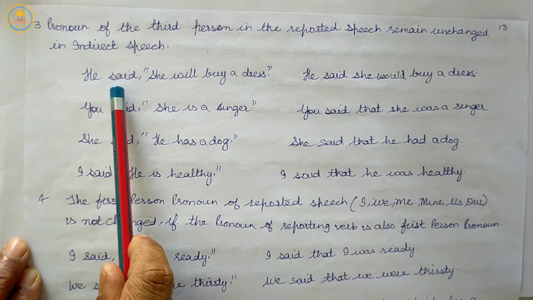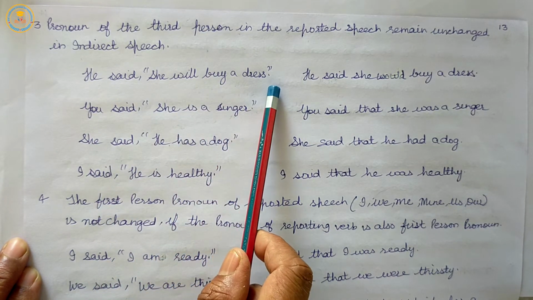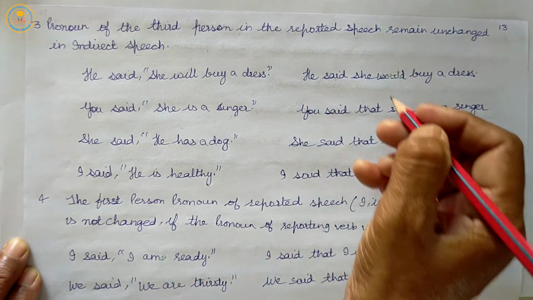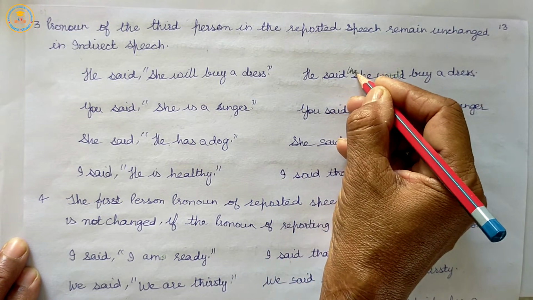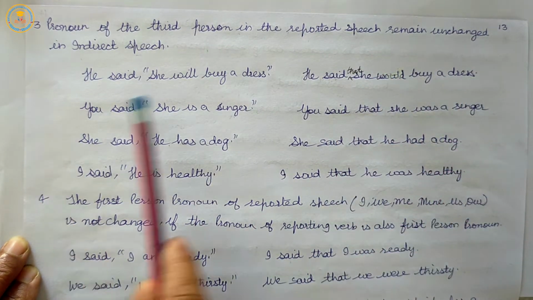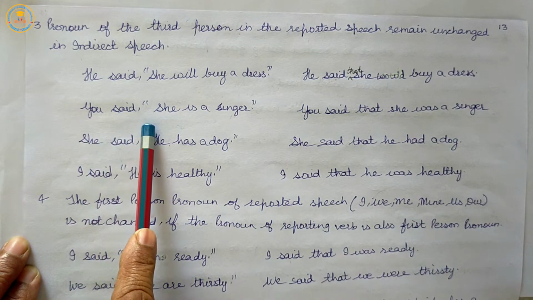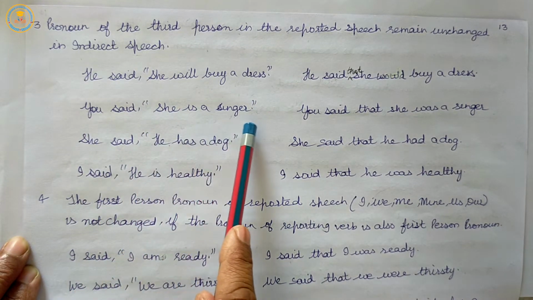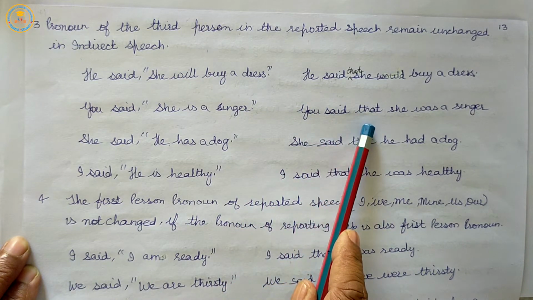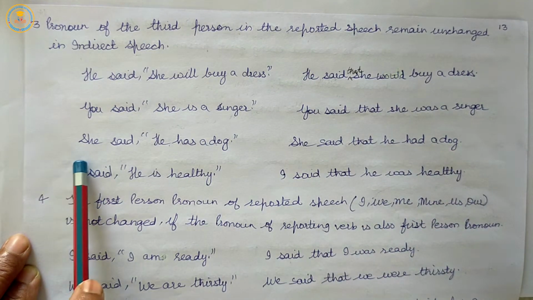Example: He said, "She will buy a dress." He said that she would buy a dress. You said, "She is a singer." You said that she was a singer.